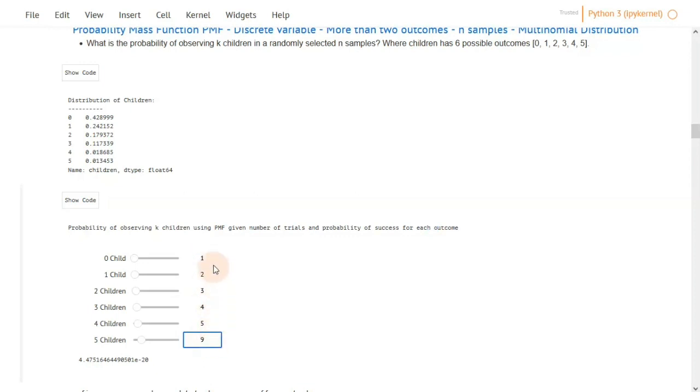this is 24 total samples, and we are trying to find the probability of observing exactly 1 patient with 0 children, 2 patients with 1 child, 3 patients with 2 children, and so on. So what would be the probability of observing, in a total of 24 samples, exactly this number of patients with the corresponding children values?